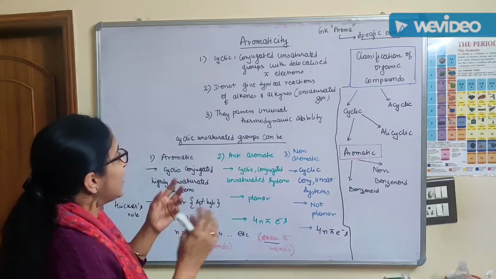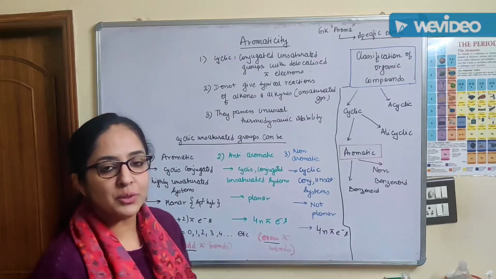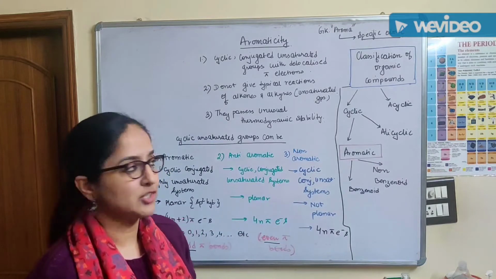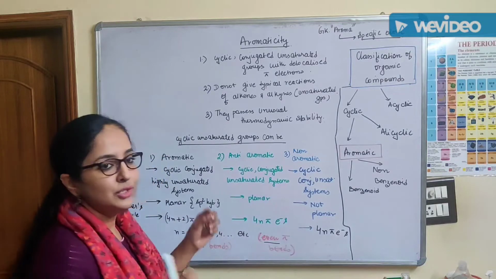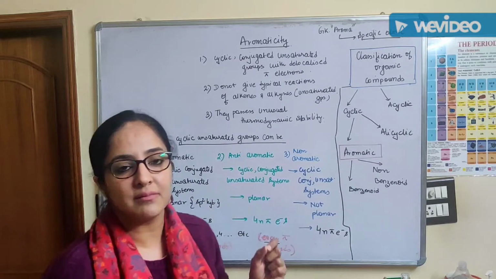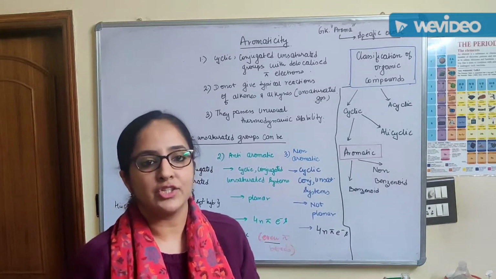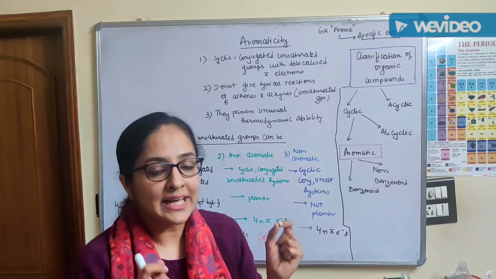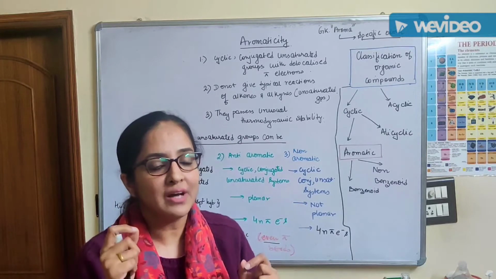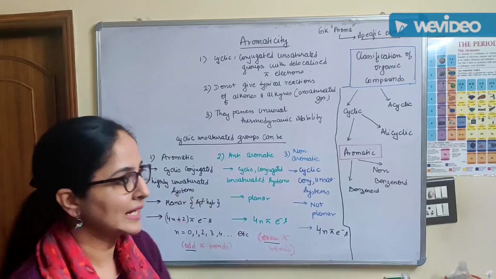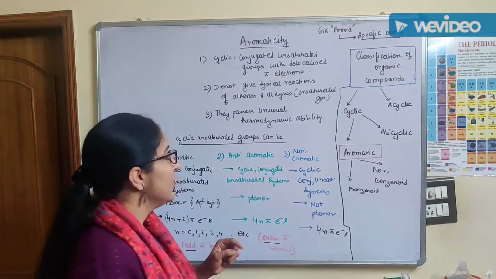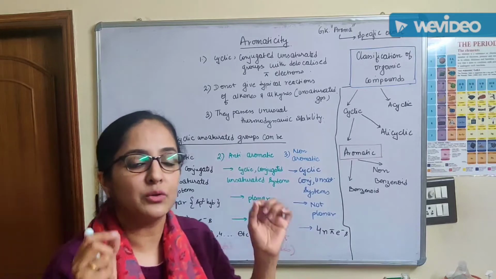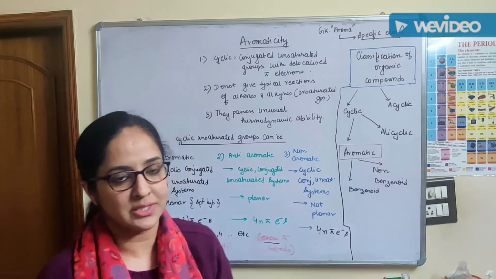So the aromatic compounds must be cyclic, conjugated, having a lot of unsaturation, and they must have delocalized pi electrons. Also, although having unsaturation, they do not give the typical reactions of acyclic unsaturated compounds like alkenes and alkynes, due to the unusual thermodynamic stability given to them by virtue of conjugated double bonds.